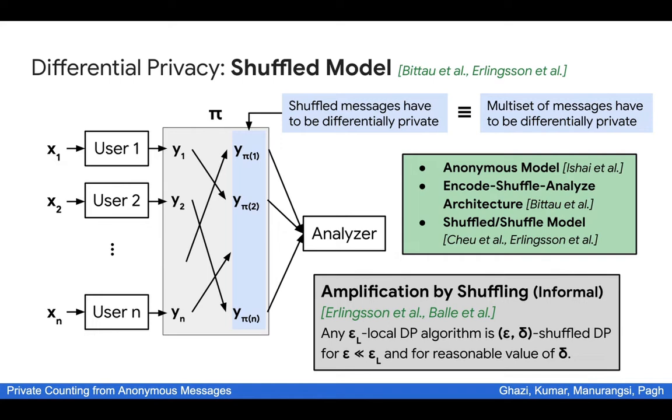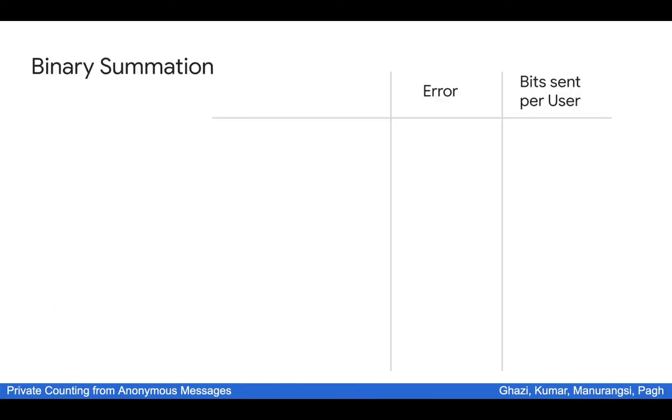In other words, we get a saving in terms of privacy, specifically in terms of epsilon, almost for free if we just look at the algorithm in the shuffle model instead of in the local model. In other words, for a similar level of privacy, the shuffle model almost always automatically incurs smaller loss than the local model.